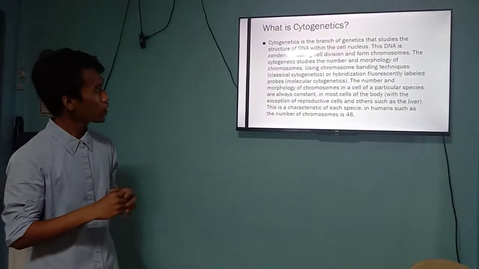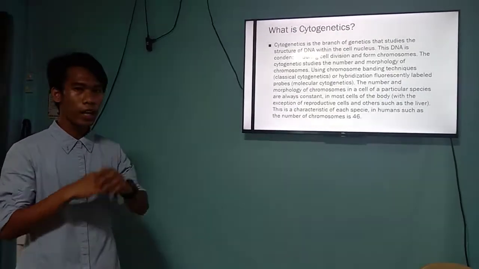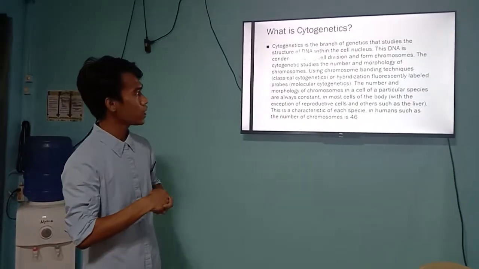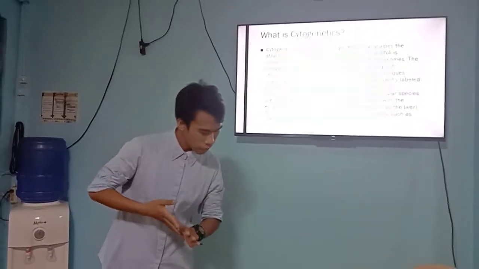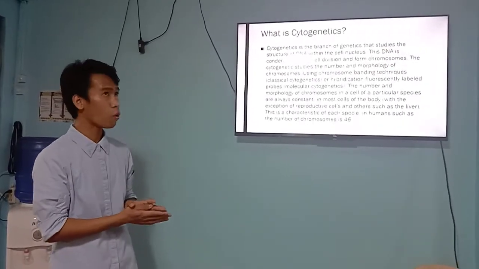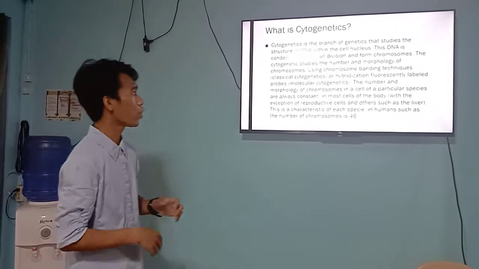Cytogenetics studies the number and morphologies of chromosomes. This means we deal with the numbers and forms of chromosomes in particular living organisms.